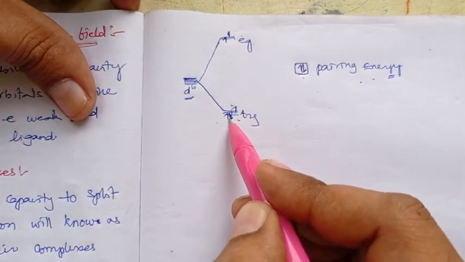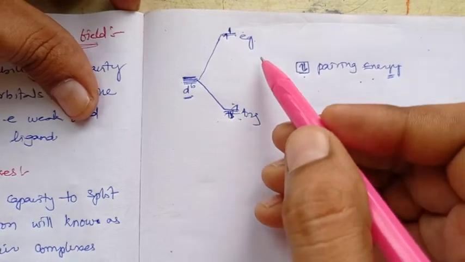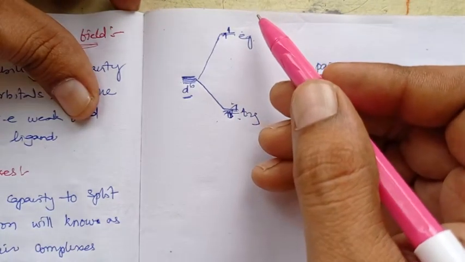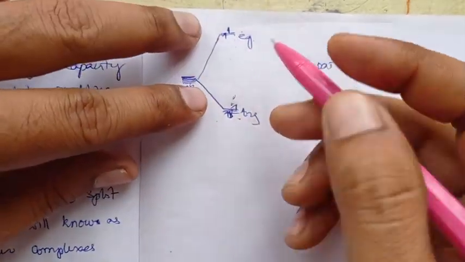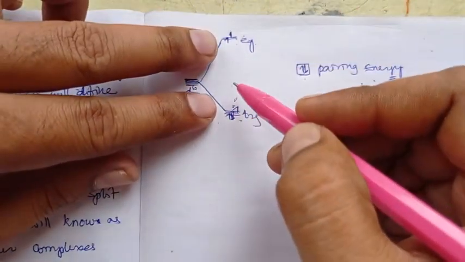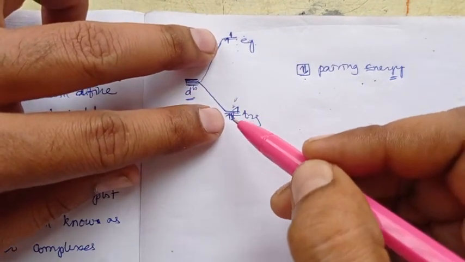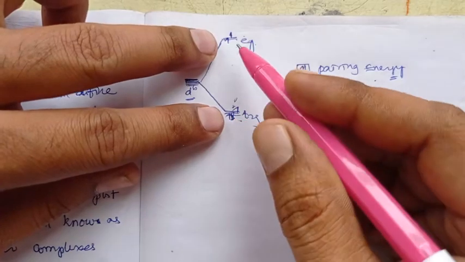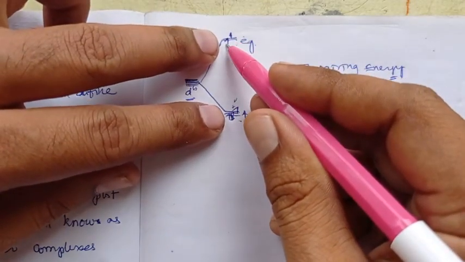So that's why the electron initially starts to fill all the orbitals, as it can easily overcome the CFSE, since the CFSE is very much lesser compared to the pairing energy. The fourth electron goes for the higher energy of Eg, right?